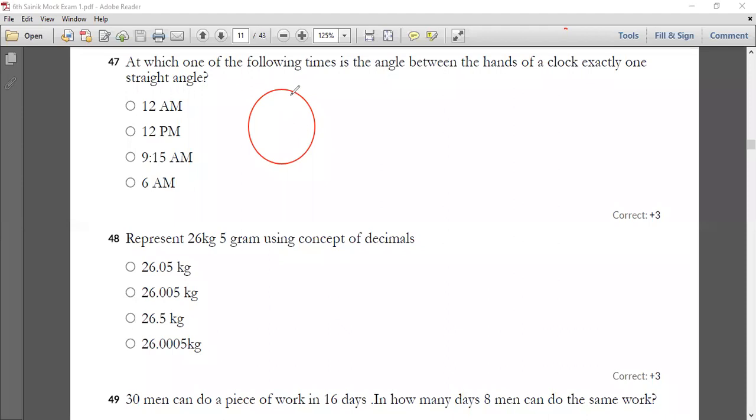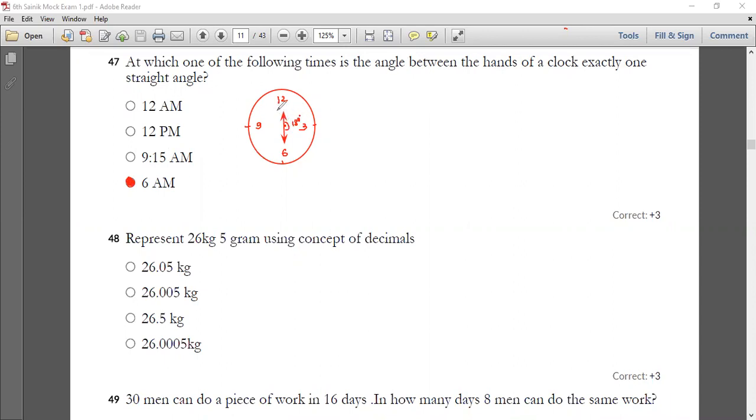So let me draw the clock. Here it will be the 12, here the 3, here the 9, and here the 6. And here you can see a straight line between the 12 and the 6, isn't it? Here it is 180 degrees. So we can tell at 6 a.m. you can see the angle between the hands of the clock is a straight angle. Is this a straight angle? Yes, it is a straight angle.